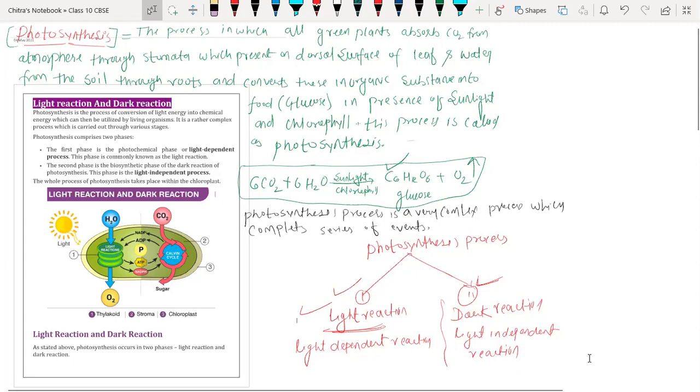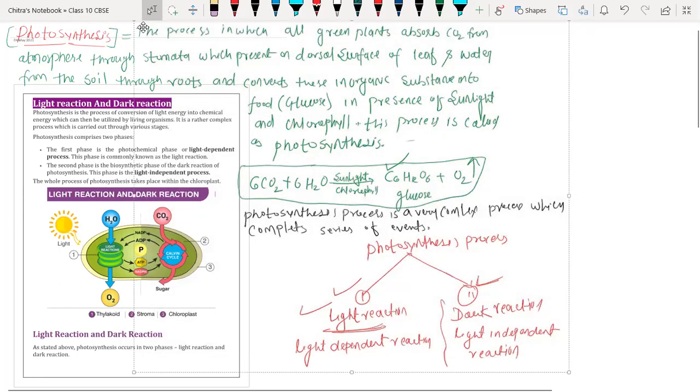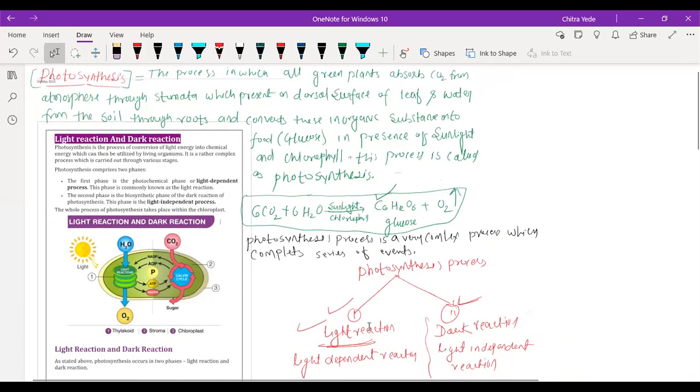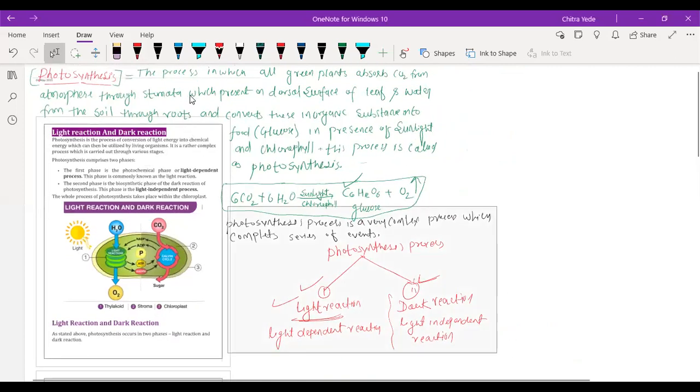Should I erase it? Do reply, beta, if you are taking a screenshot. Done, sir. Okay. Wait a second. Now we are going to start the light reaction. Let me read it first, because we will need place for writing.